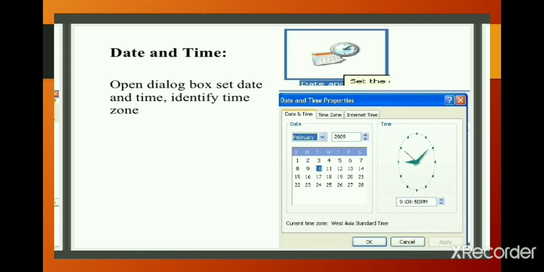How to change the time? To change the hour, select the hour in the text box and then click on the arrow to increase or decrease the hours accordingly. Similarly, you can change the minutes and seconds.